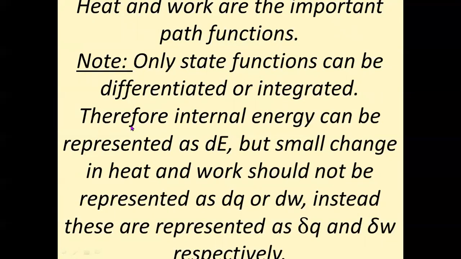Therefore, we can write the difference in internal energy as dE, meaning E2 minus E1, but a small change in heat and work cannot be represented like dQ or dW. These we represent as ∂Q and ∂W. This symbol is called dou. Here it is written as dou Q and dou W.